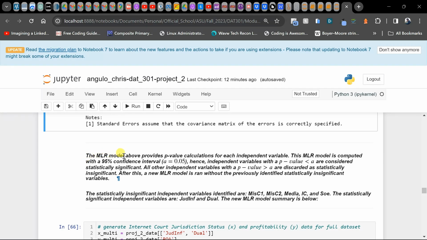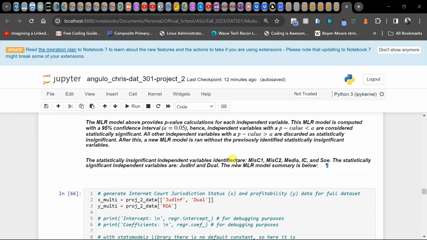The multiple linear regression model above provides p-value calculations for each independent variable. This MLR model is computed with a 95% confidence interval. Hence, independent variables with a p-value less than alpha are considered statistically significant.